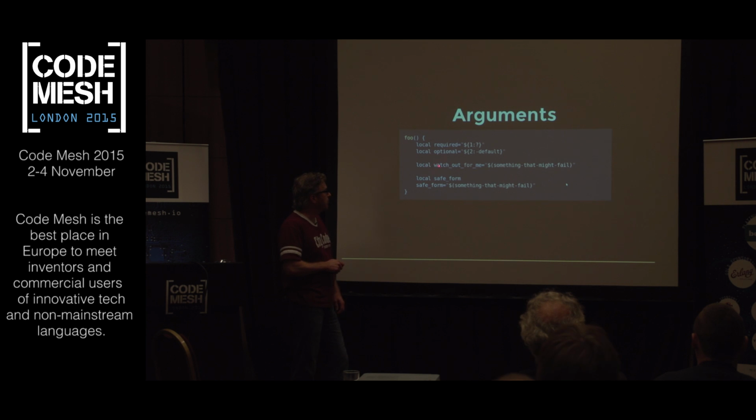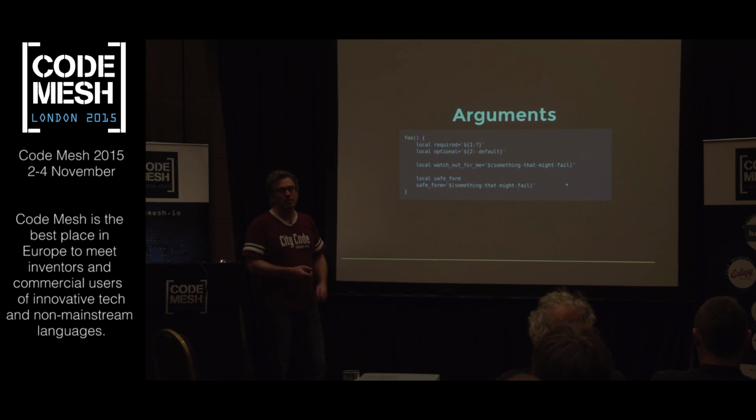The reason is you're both simultaneously defining the local and assigning it. It's very strange. There's an ordering issue. You get into it, you'll understand why it happens, but it's a terrible problem. Here's how you fix that. You declare it locally above, and then you assign it on a separate line. It's probably the biggest pitfall that I face in this language. But that's it. I mean, other than array passing, which I don't really want to get into.